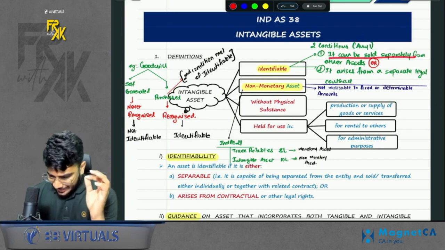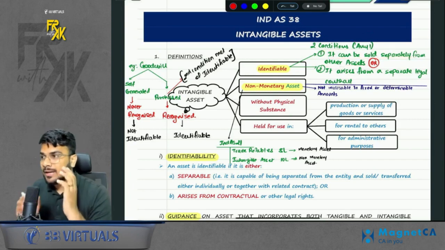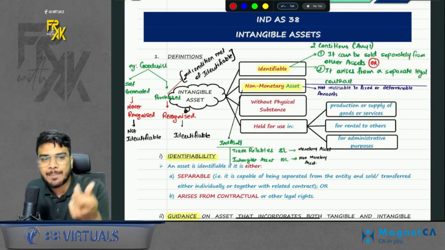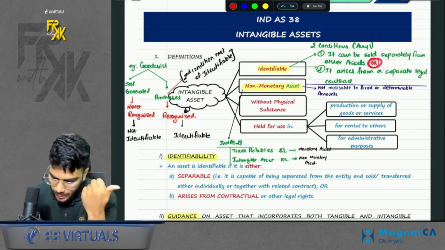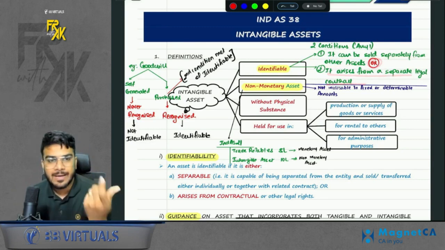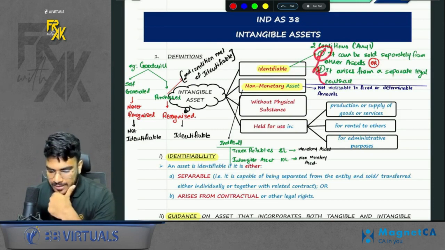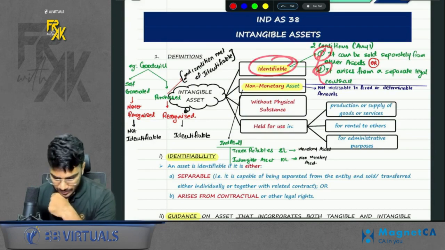First, either it can be sold separately. See, it is not necessary to sell the intangible, but the question is, can you sell it separately from the other assets? Or does it arise from a legal contract like amalgamation or business combination? If any one is met, you will call it an identifiable asset, right?